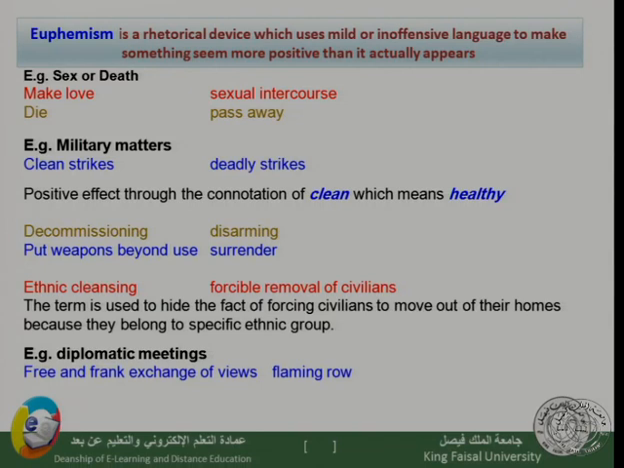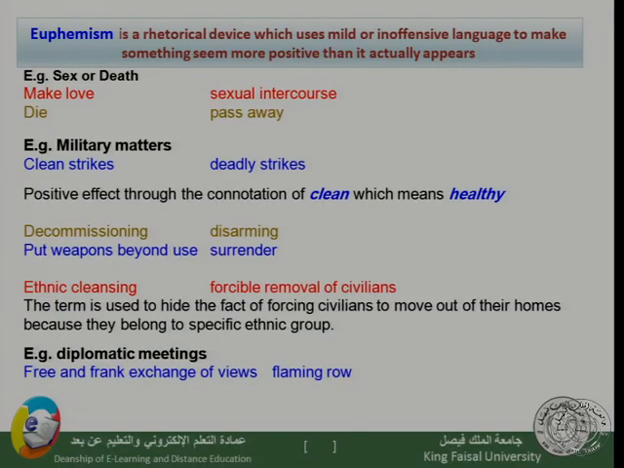Another example in politics related to euphemism is a very famous term called ethnic cleansing. Ethnic cleansing. Now, in certain countries, especially nowadays, they try to clean whoever does not belong to a certain entity or to a certain ethnicity.